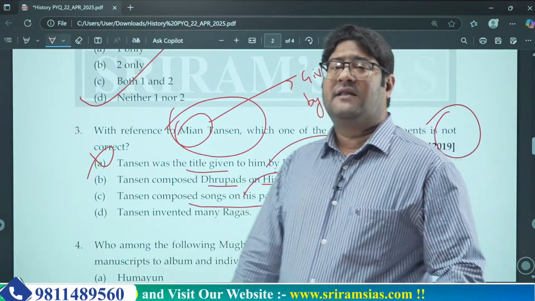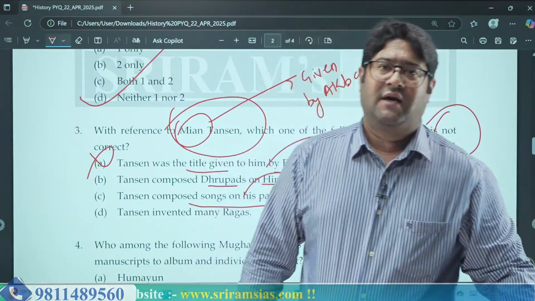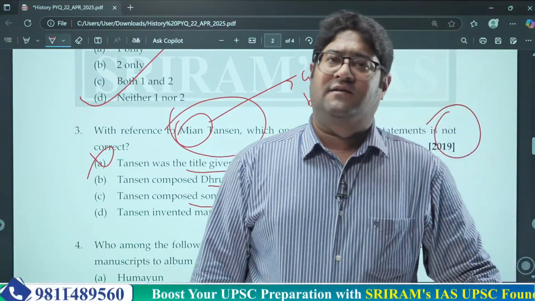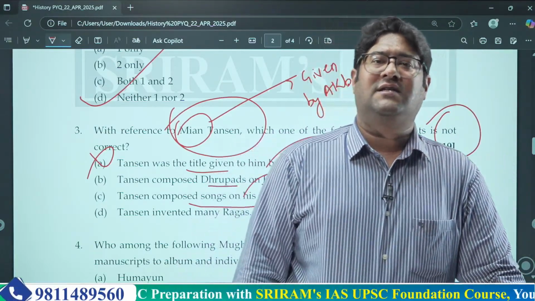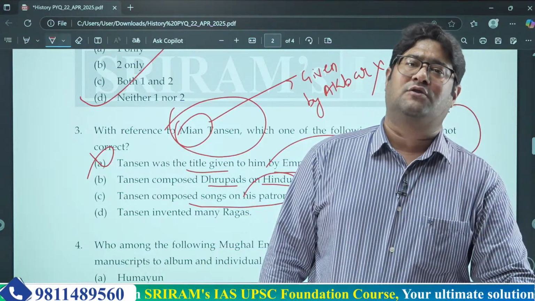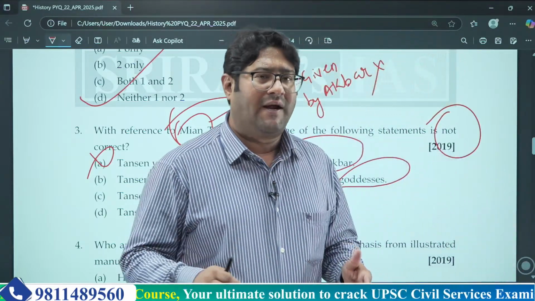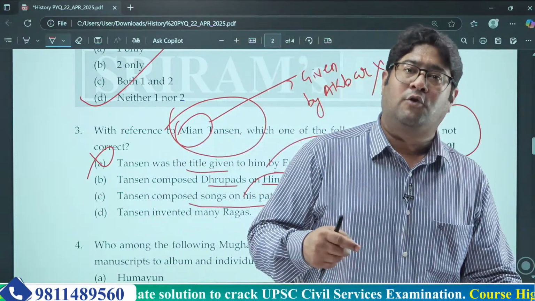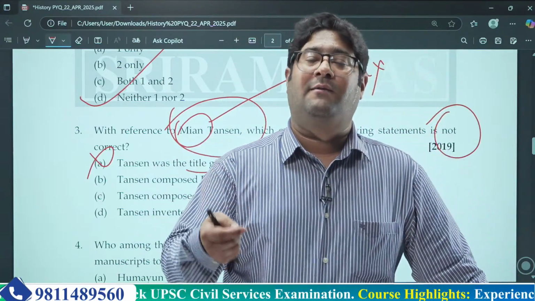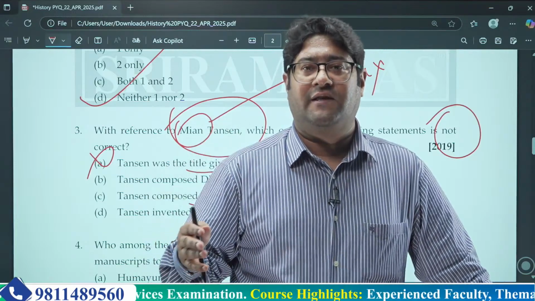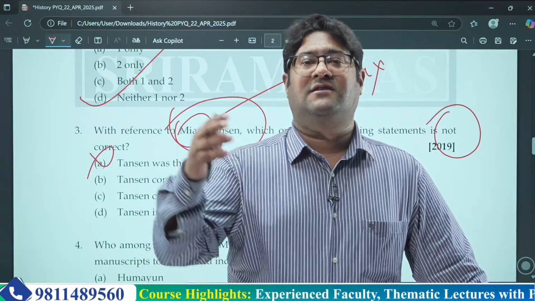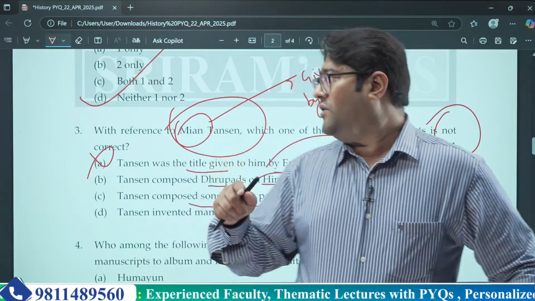Of course, all these court poets were working under the patronage of kings, so they had to do these things, and they did it by their own choice also. But it is quite obvious that court poets will have to write for their patrons because they need to appease those patrons so that they will be given a lot of gifts, a lot of money and other such luxuries. So C is also correct.